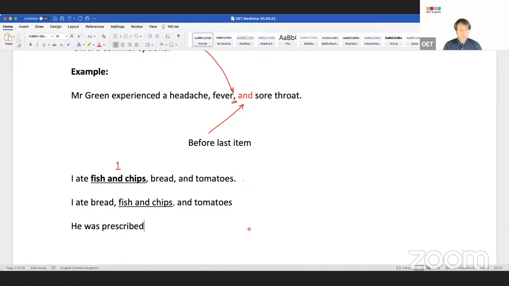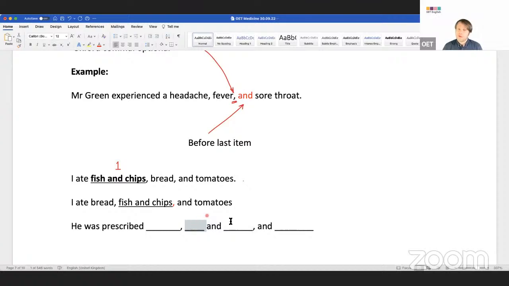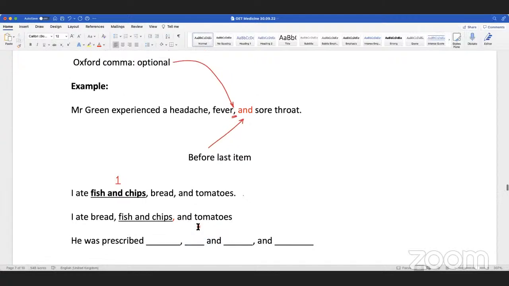He was prescribed blank, blank, and blank, and blank. Can anyone give me an example of two medications you might think of like fish and chips? The patient was prescribed metronidazole, ampicillin, and gentamicin. So maybe there's a connection between the two. Okay, but anyway, this is a small point.